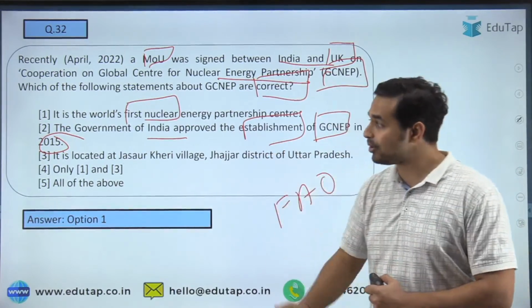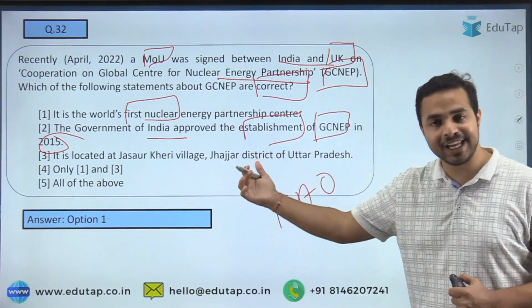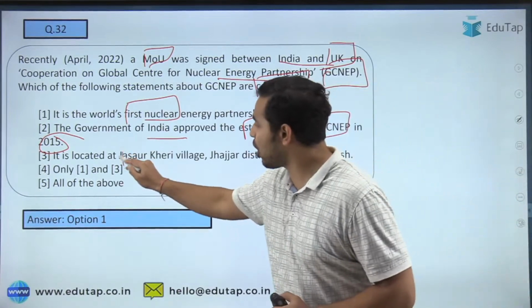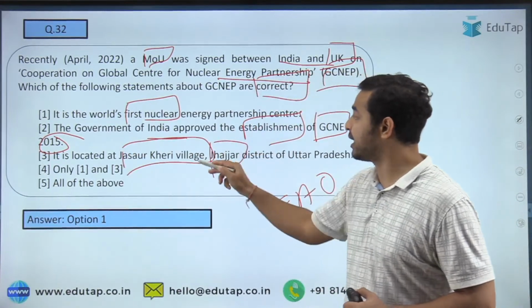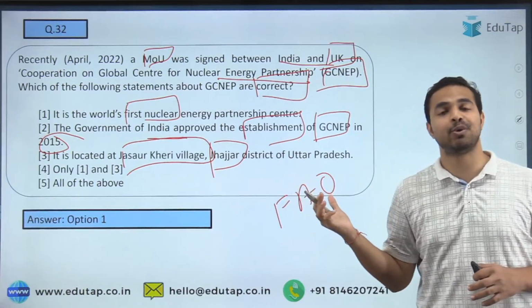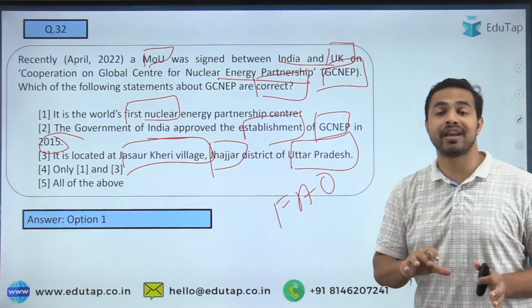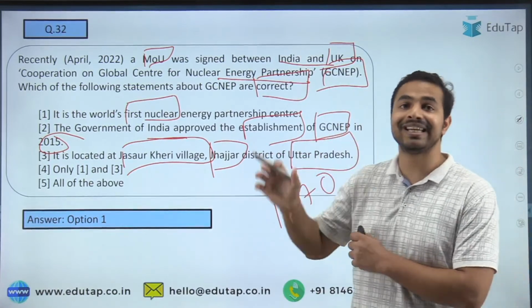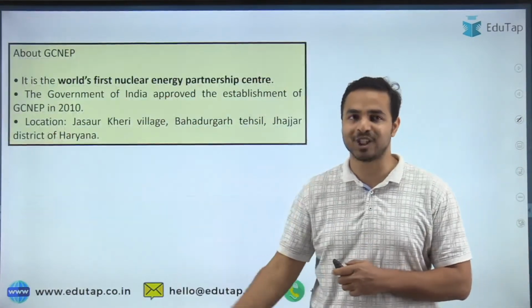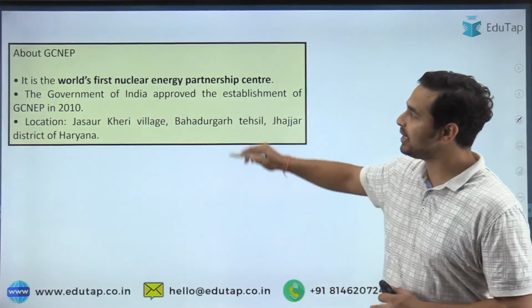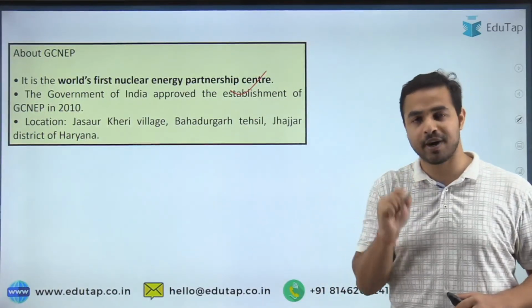Why so? Because it says that the GCNEP is located at Jasor Khidi village in Jhajjar district. And here, what is the name of the state which has been mentioned here? The name of the state is Uttar Pradesh, and here guys, this part is once again incorrect because it is not Uttar Pradesh, it is basically Haryana. So here you can see that it is the world's first nuclear energy partnership center.